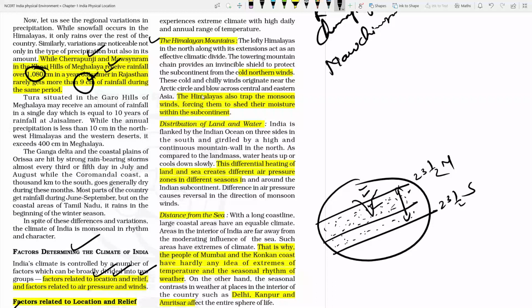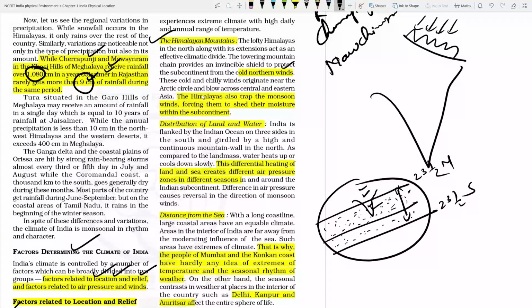Fine. Second is the Himalayan mountains. In India's case, the Himalayan mountain exists on the northern part of India's territory. So it provides a barrier for the cold northern winds, the polar winds which may approach that area.